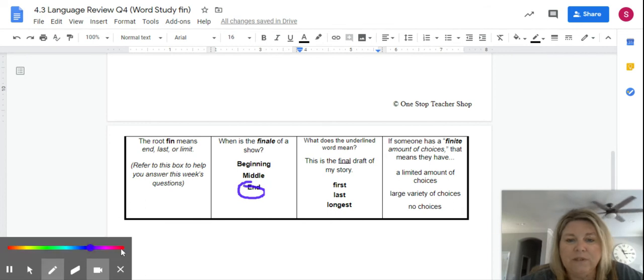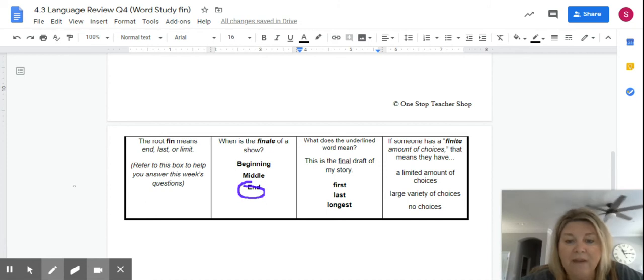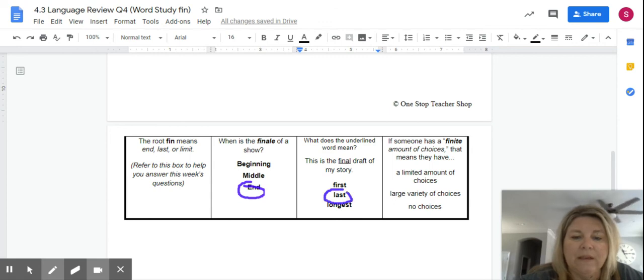All right, and then for today's, what does the underlined word mean? This is the final draft of my story. So is the final draft the first draft, the last draft, or the longest? So if I look back on Monday, I see last is one of the meanings. So it is going to be last.